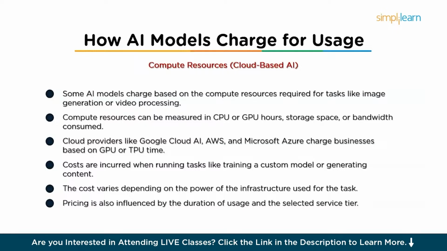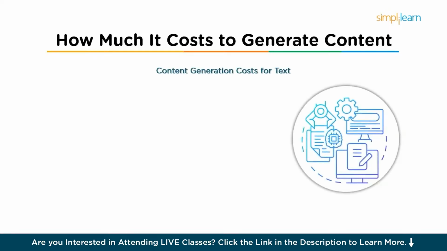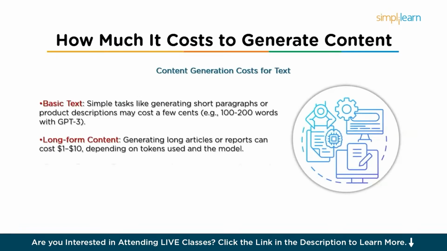Costs vary depending on factors such as the power of the infrastructure used, how long it runs, and the specific service tier chosen. So let's see how much it costs to generate content with AI. The cost of generating content with AI depends on several factors, including the complexity of the content, the type of model used, and the pricing structure. Here's an overview. First, let's see content generation costs for text.